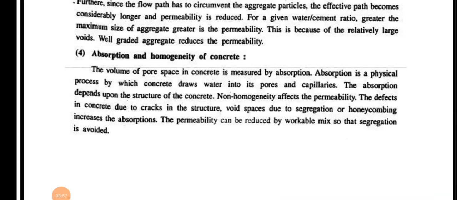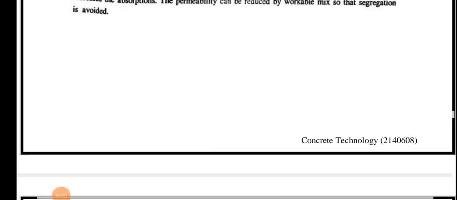Absorption and homogeneity of concrete. The volume of pore space in concrete is measured by absorption. Absorption is a physical process by which concrete draws water into its pores and capillaries. The absorption depends upon the structure of the concrete. Non-homogeneity affects the permeability. The defects in concrete due to cracks in the structure, void spaces due to segregation or honeycombing increase the absorption. The permeability can be reduced by a workable mix so that segregation is avoided.